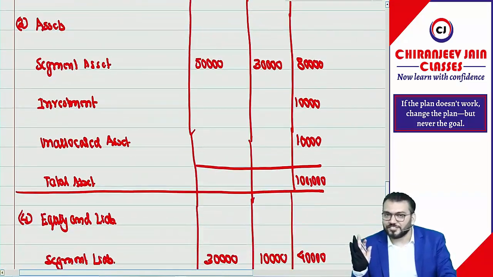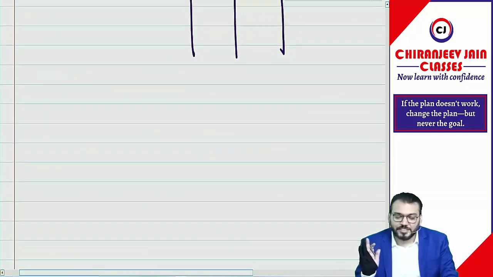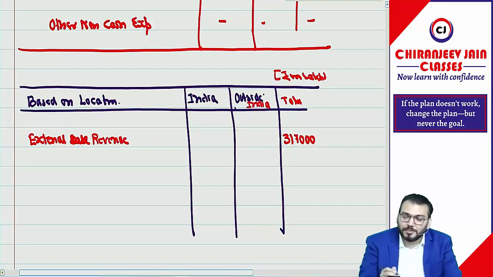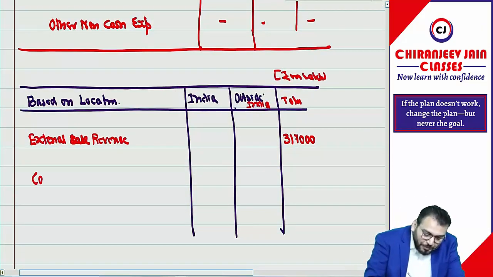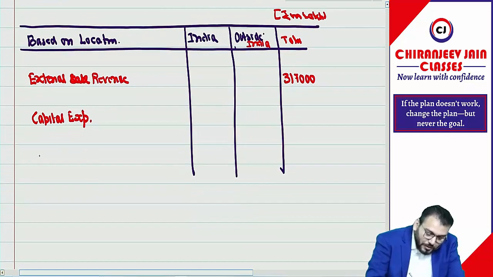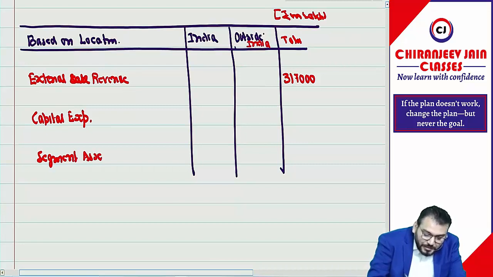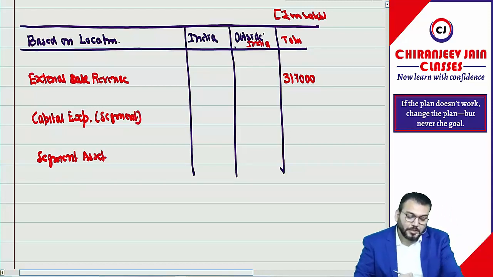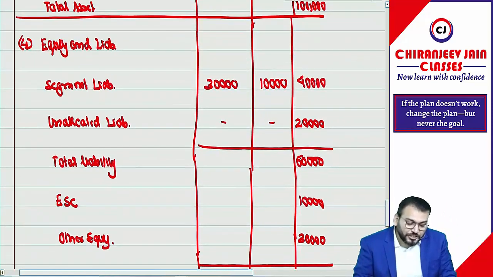We will not take any risk in this. So 3,70,000 you have written. Then what is capital expenditure? Can you give me the total capital expenditure segment wise? And then segment asset. Can you give me the total segment asset segment wise? So what is the total capital expenditure segment wise?